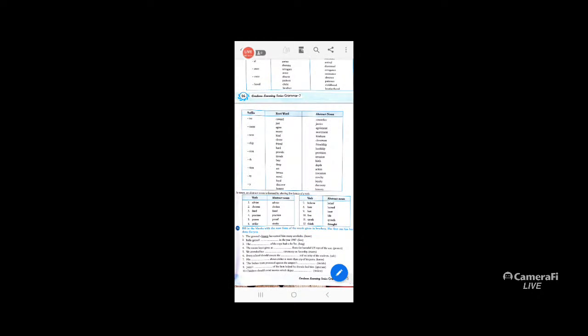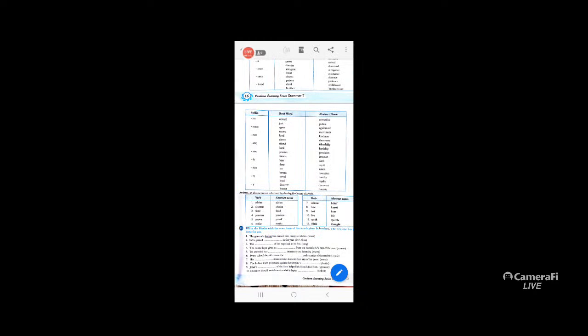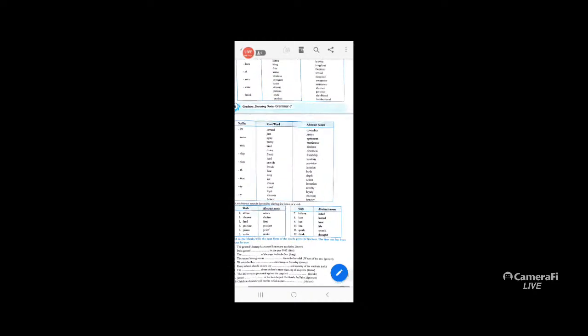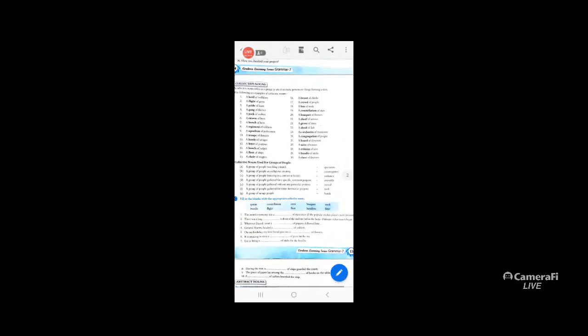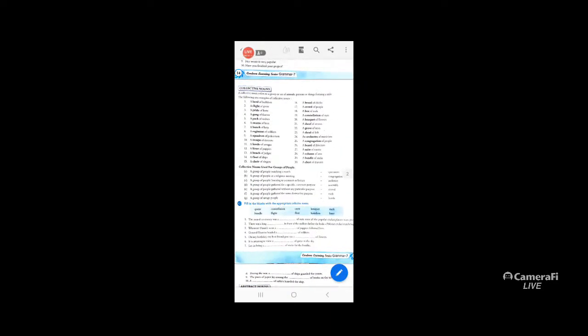Similarly, at times an abstract noun is formed by altering a few letters, like advise to advice, choose to choice, feed to food, practise to practice, prove to proof, strike to stroke, believe to belief, hate to hatred, hot to heat, live to life, speak to speech, think to thought. So you have to memorize this chart also. For abstract nouns, your job is to memorize this chart, and for collective nouns you have to remember the 30 plus 7 collective nouns.